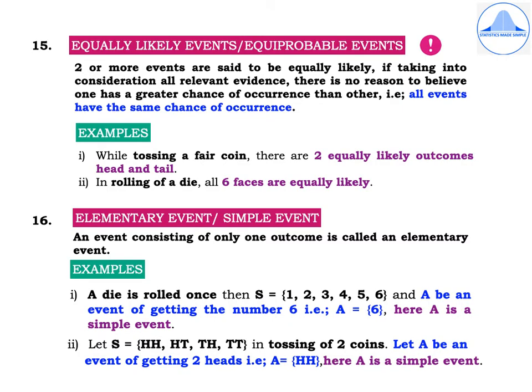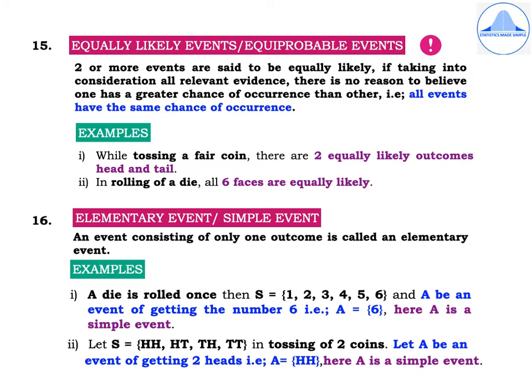The 15th definition, equally likely events or equiprobable events. Two or more events are said to be equally likely if, taking into consideration all relevant evidence, there is no reason to believe one has a greater chance of occurrence than other.